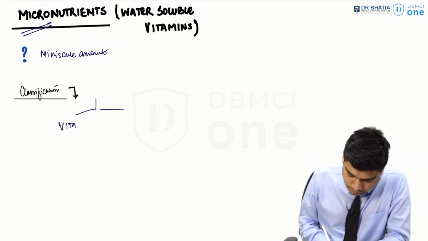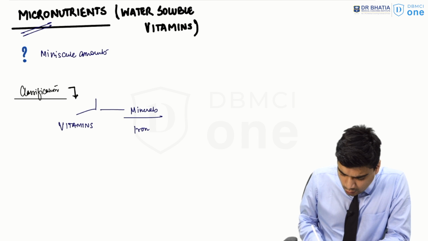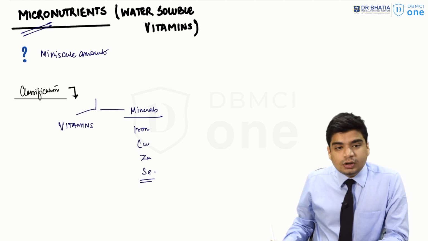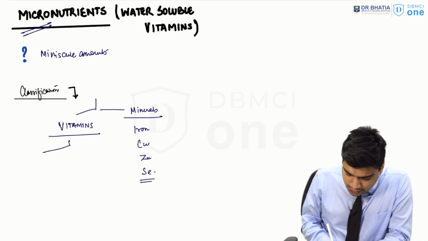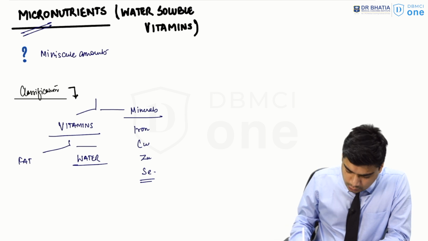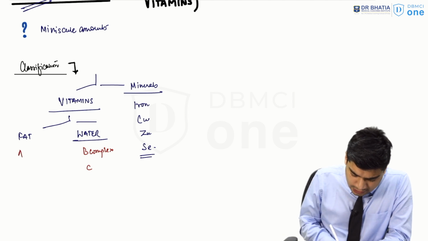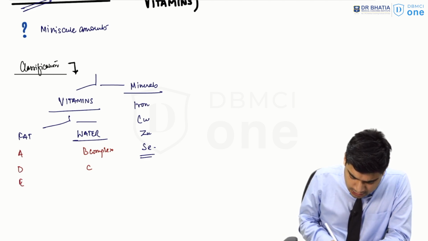Vitamins and minerals. Minerals include your iron, copper, zinc, selenium, and so on and so forth. And vitamins are broadly classified into fat soluble vitamins and water soluble vitamins. Water soluble vitamins include vitamin B complex and vitamin C, while fat soluble vitamins include vitamin A, D, E, and K.